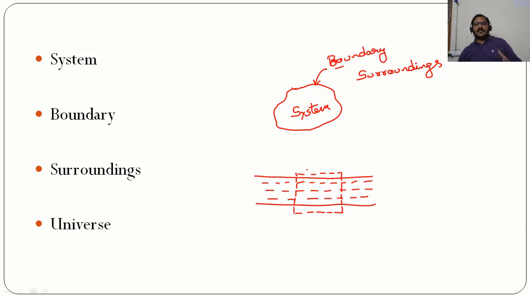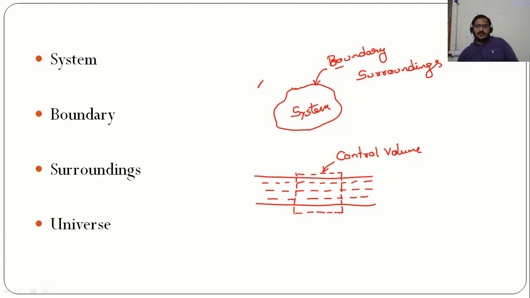So here we will consider some imaginary boundary, and based on that imaginary boundary, we will be finding the properties of the fluid. This volume in which we are studying the behavior of the fluid, we call it the control volume.